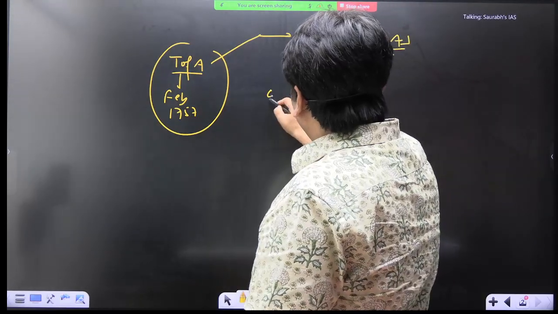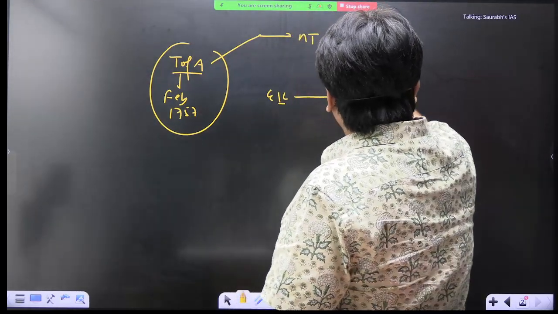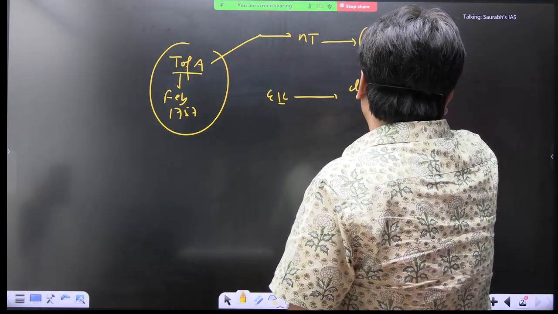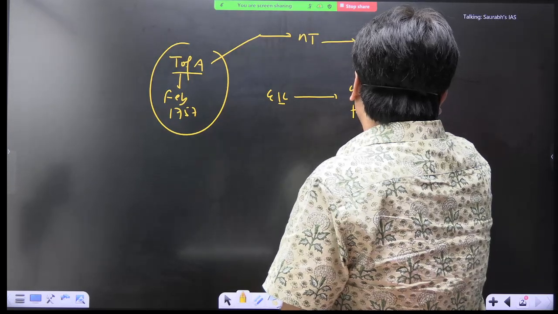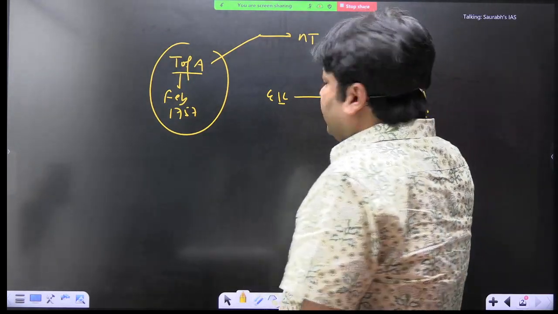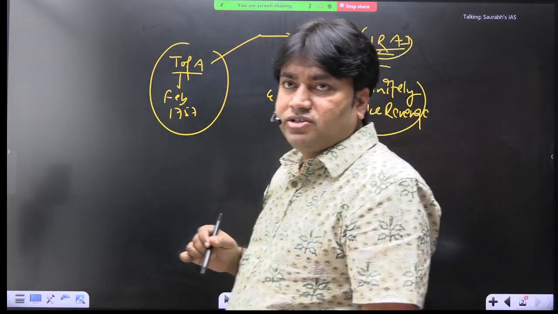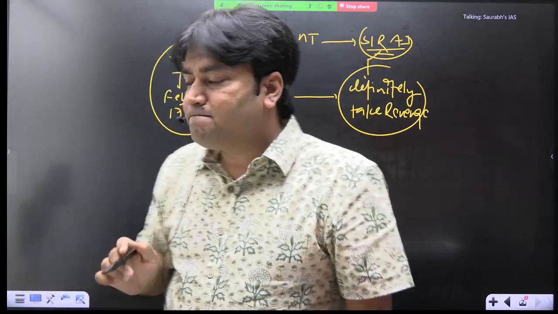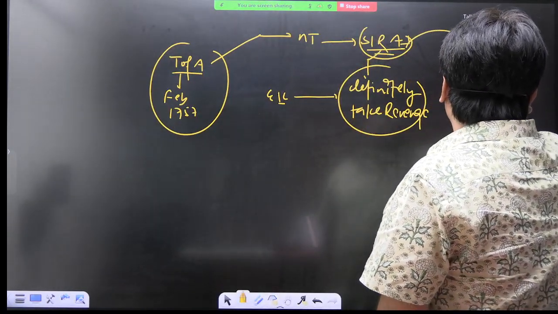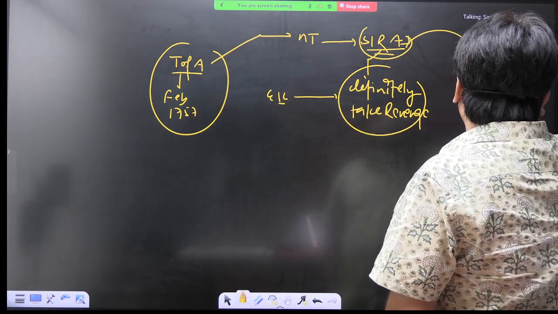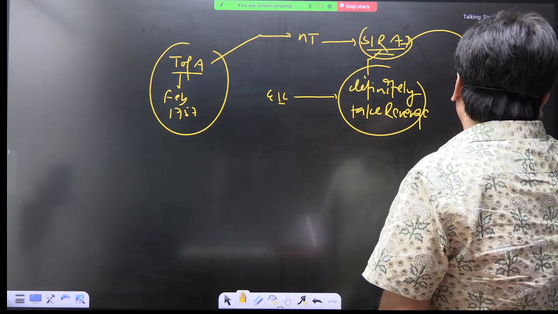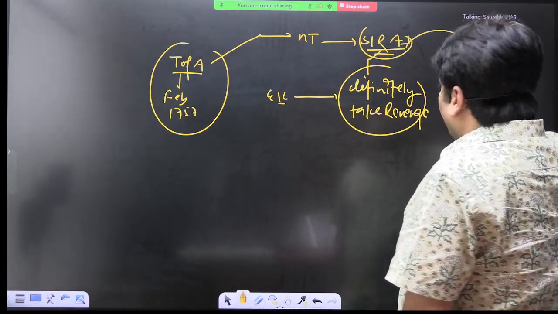So EIC knew that Siraj would definitely take revenge. Siraj will definitely take revenge, and EIC knew this. Clear? And what was Siraj doing? Siraj was preparing his army for war.